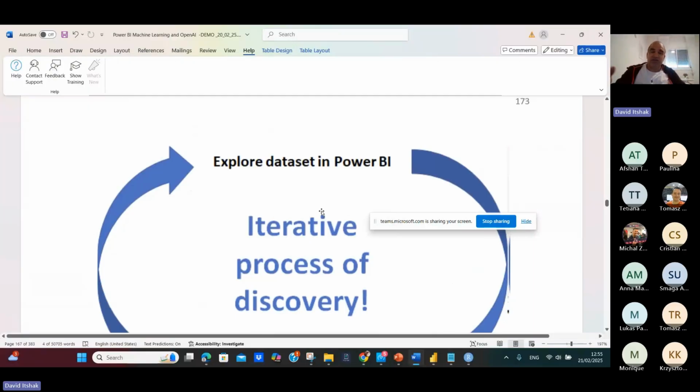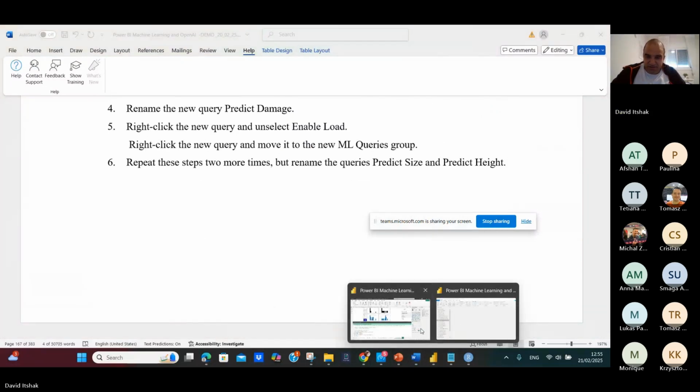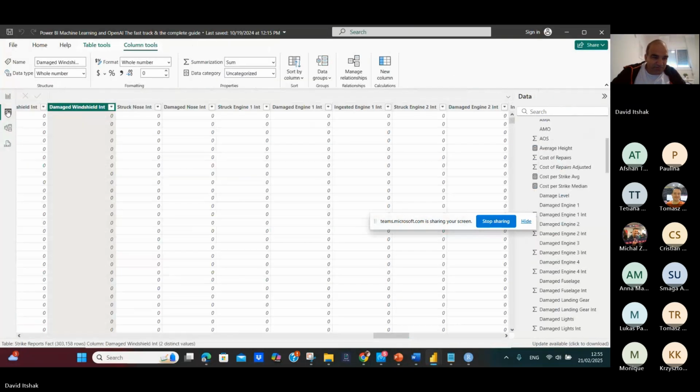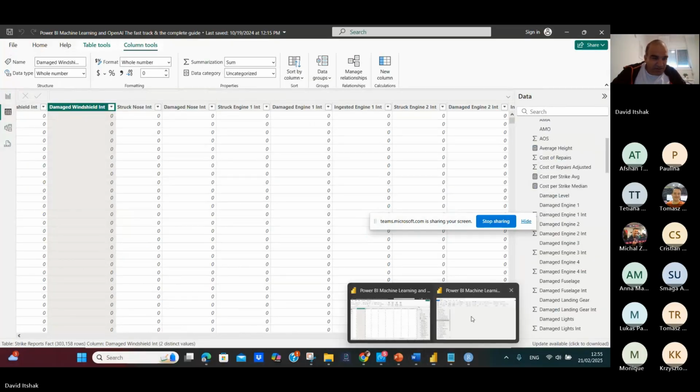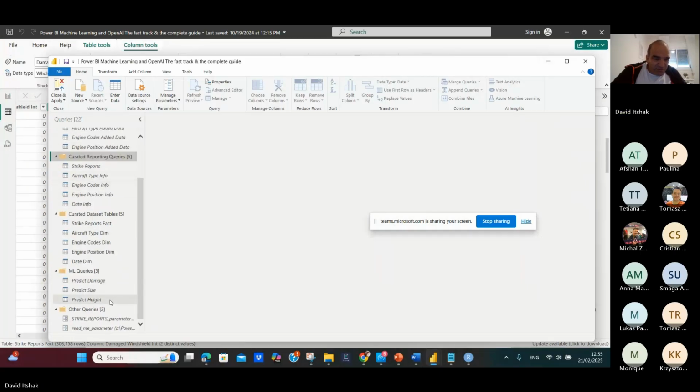I'll discover another feature related to the ML service. If I go here, you can see ML queries.